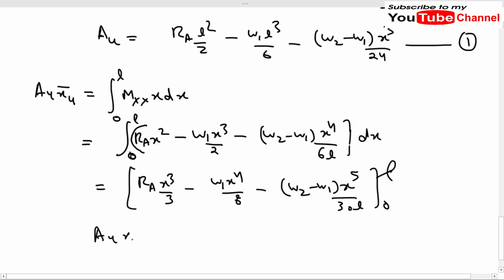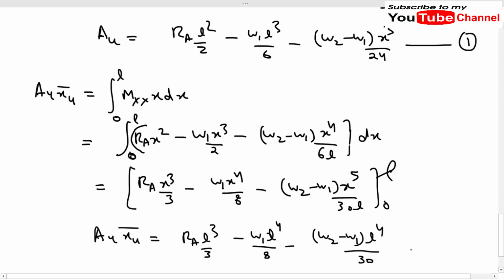After putting the value of the limits, we will get the value of A mu x mu bar as Ra L cube by 3 minus w1 L to the power 4 by 8 minus (w2 minus w1) L to the power 4 by 30. So let us call this our fourth equation, because we have also named first and second to our previous equations, and the A mu equation was the third.